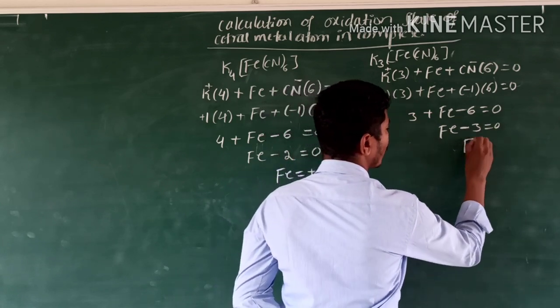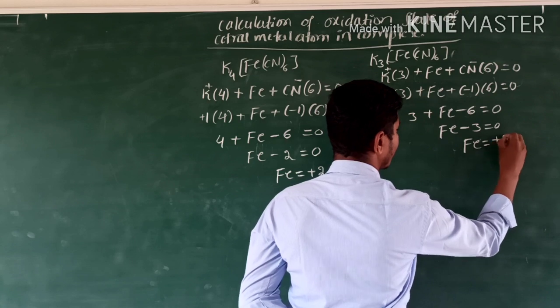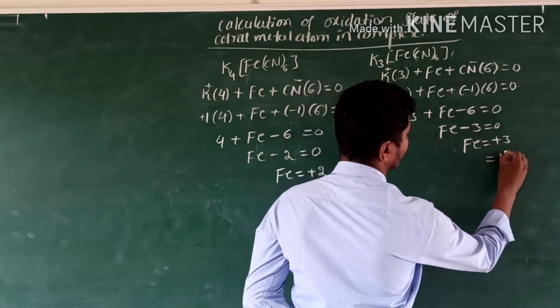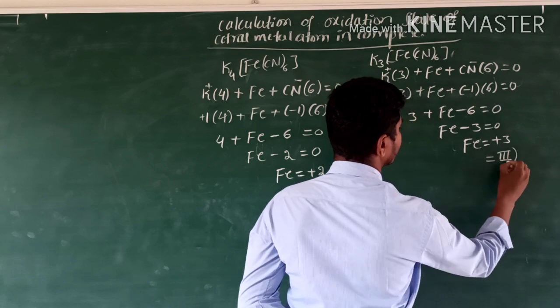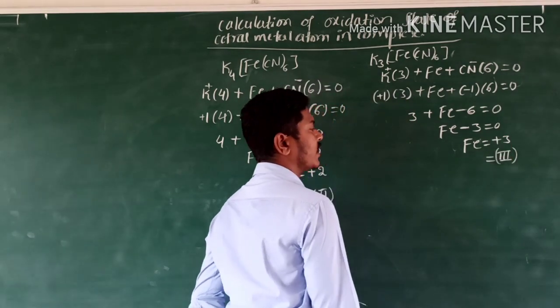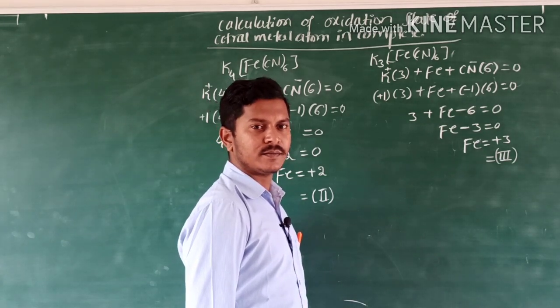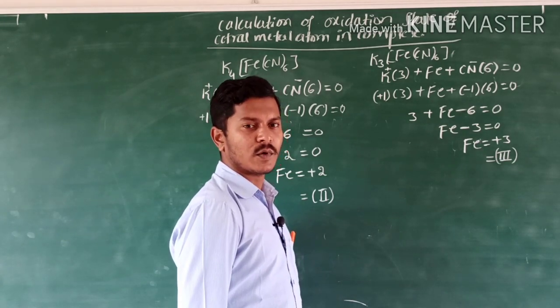Then Fe is equal to plus 3 oxidation state. In order to write the plus 3 oxidation state, I have to write it in a square bracket in Roman letters. Got it? Okay.